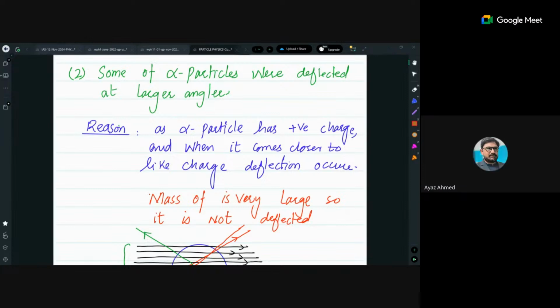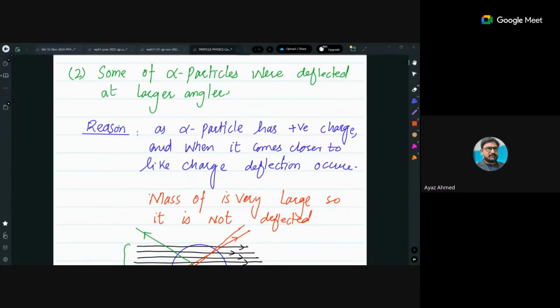So if alpha particles are having positive charge and they are repelled, it means the object or the entity which is repelling them is also positively charged. That showed that the nucleus is positively charged, right? Our nucleus has something positively charged inside. I mean, it's not that nucleus has positive charge, but nucleus has something which is positively charged. And later on, we found that okay, protons are residing inside.